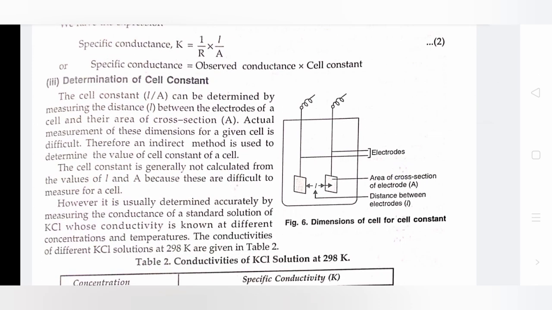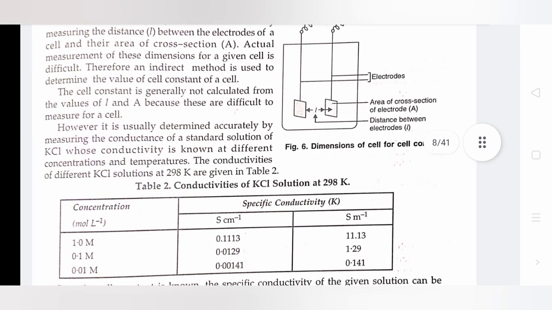Determination of cell constant. The cell constant L by A can be determined by measuring the distance L between the electrodes of a cell and their area of cross section. Actual measurement of these dimensions for a given cell is difficult. Therefore, an indirect method is used. The cell constant is generally not calculated from the values of L and A because these are difficult to measure for a cell. However, it is usually determined accurately by measuring the conductance of a standard solution of KCl, whose conductivity is known at different concentrations and temperatures.